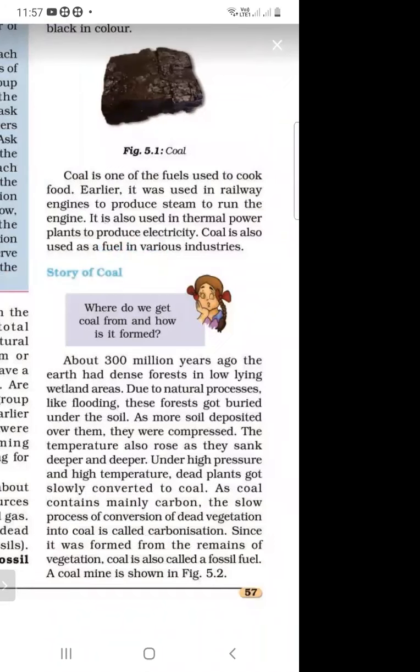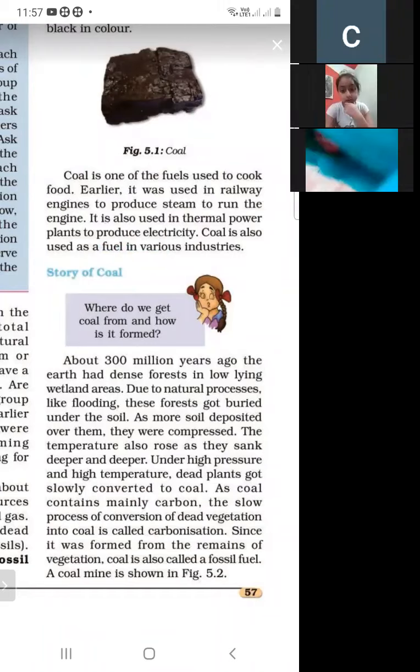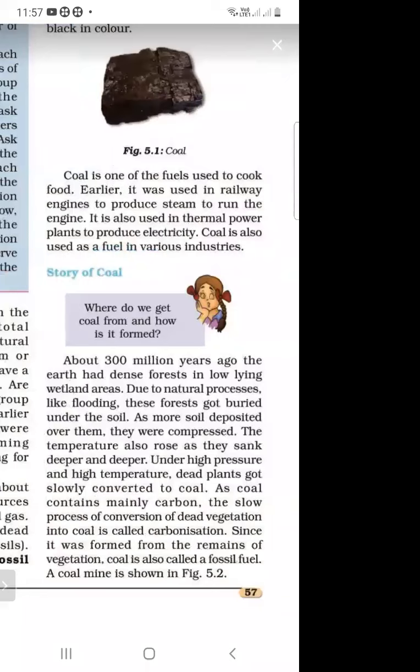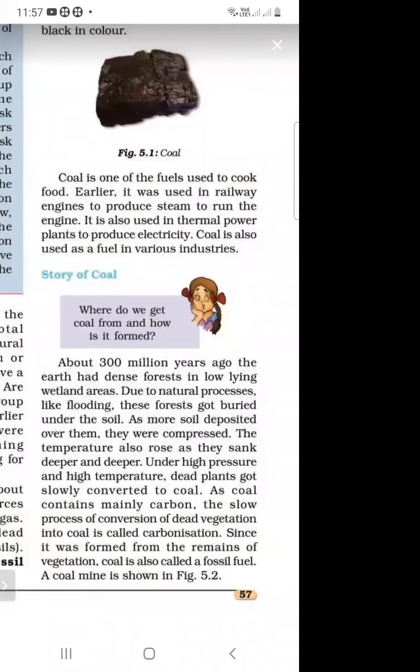About 300 million years ago, the earth had dense forest in low-lying wetland areas. So what is the story of coal? How does coal come and how is coal formed? 300 million years ago, earth had very dense forest, and when floods came due to natural processes, these forests got buried under the soil.